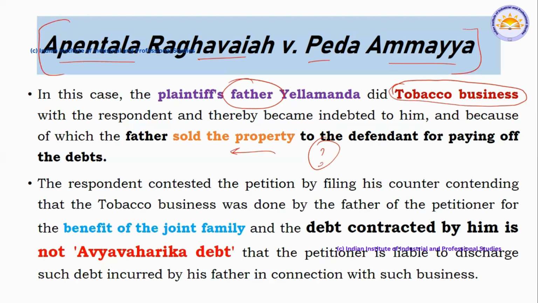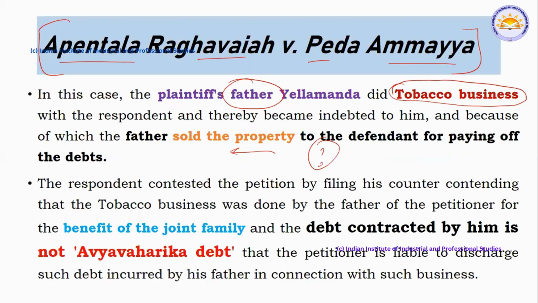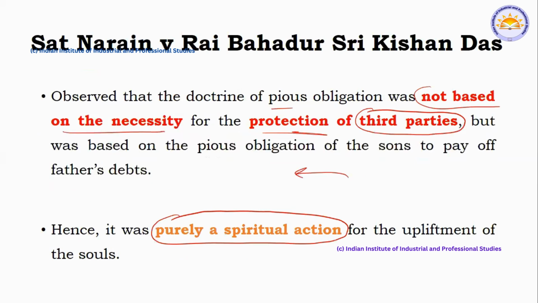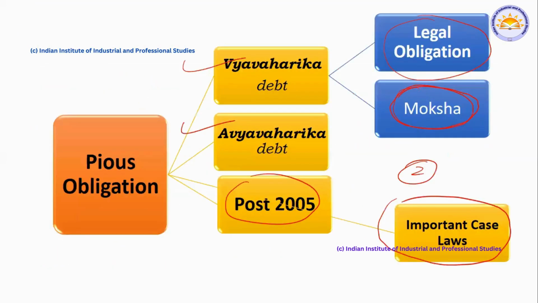Very important. I hope you got the concept. Next, the conclusion, which is very important: pious obligation has ceased to exist post 2005 amendment. A very simple, very small concept. But you should not forget these two case laws, one about the tobacco business and another with respect to the protection of the third party. The rest you can just elaborate based on the keywords that you remember. These are the keywords that you have to keep in your mind. I hope this concept is clear for you. Thank you.